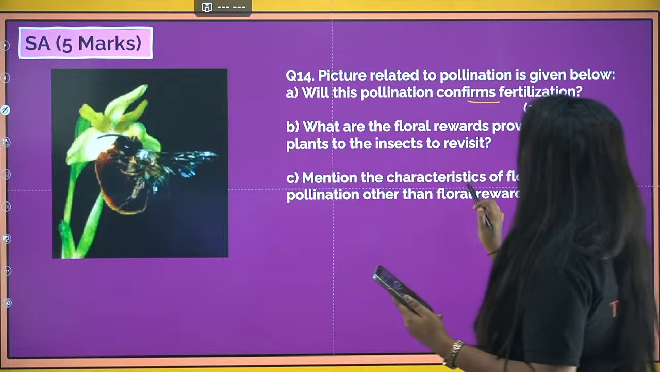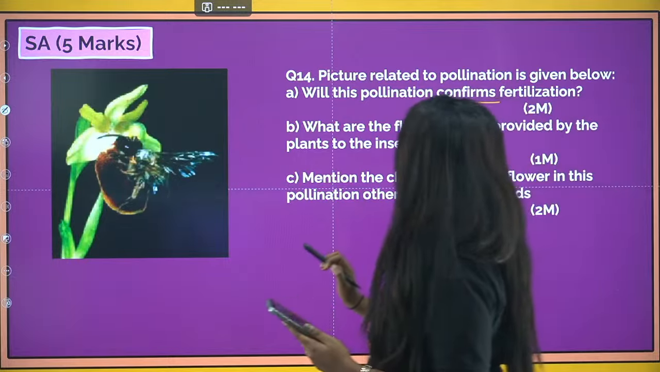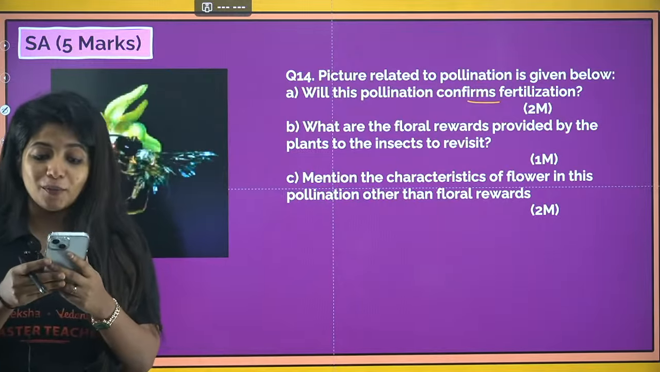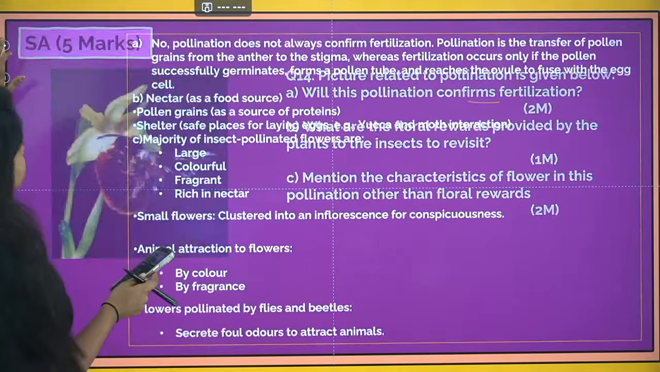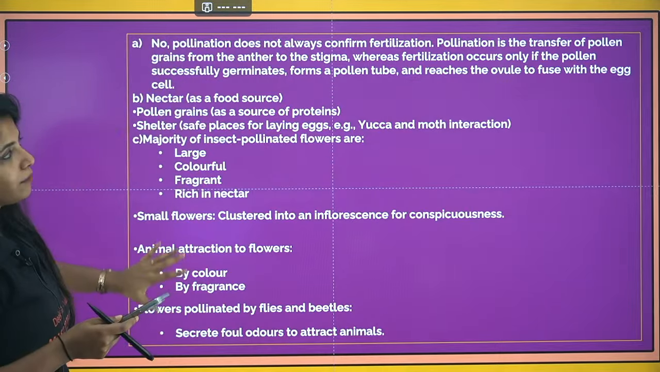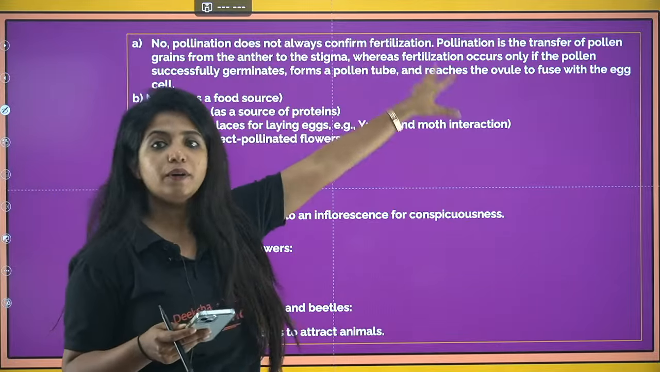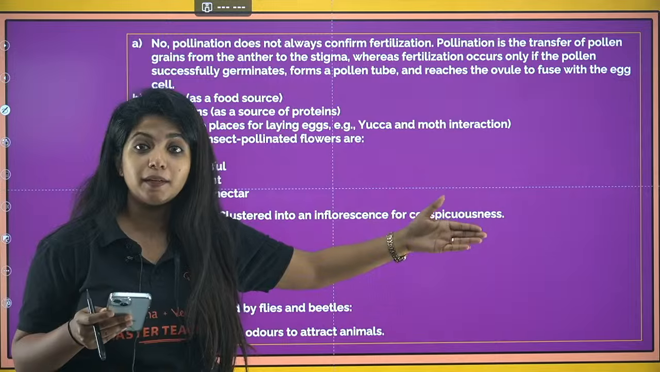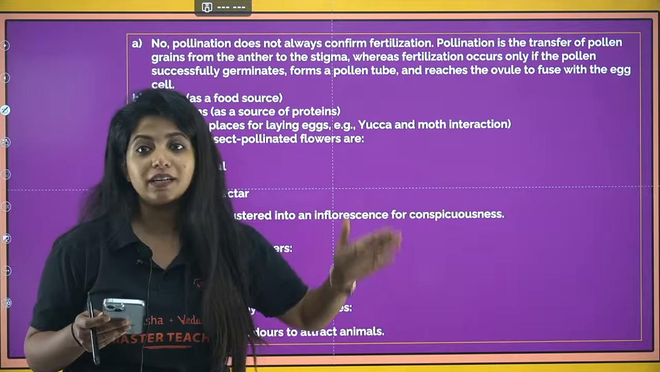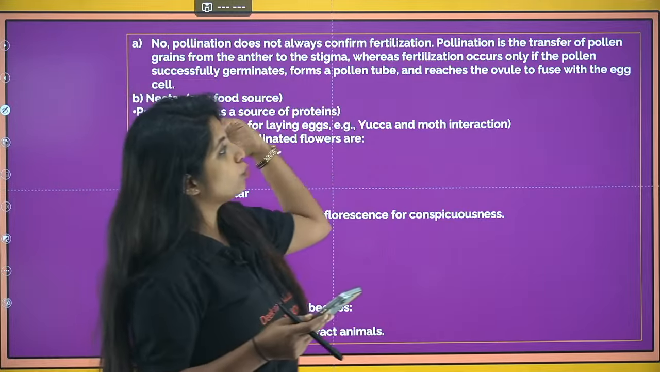Now, mention the characteristics of flowers in the pollination rather than the floral rewards. So you have to talk about the features of the flower. So over here you have the answer. First question's answer is what? No, pollination does not always confirm fertilization. You know, genetic incompatibility. Pollination is happening where fertilization is not happening. So obviously it is 2 different things.